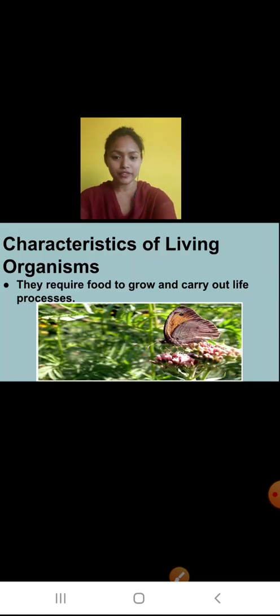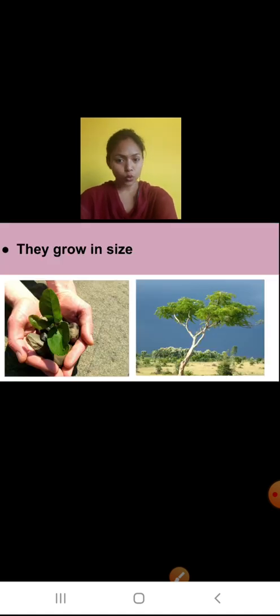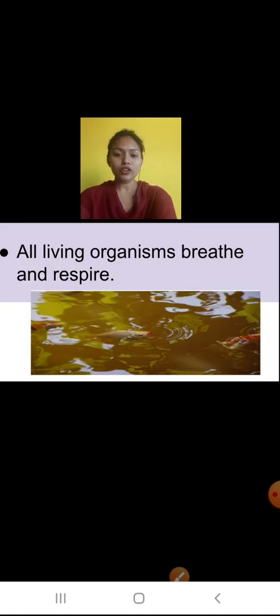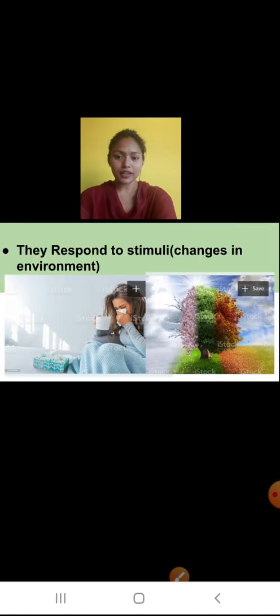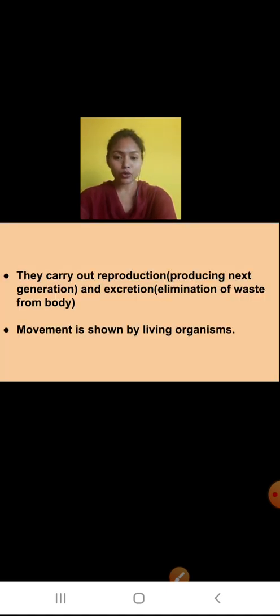Now in today's class, we'll study about different types of living organisms. We'll study about different characteristics of living organisms. So first of all, we know that they require food. As we all know, living things require food. They grow in size. All living organisms breathe in, respire. They respond to stimuli and they carry out reproduction. Movement is shown by living organisms. So all these are the characteristics of living organisms.